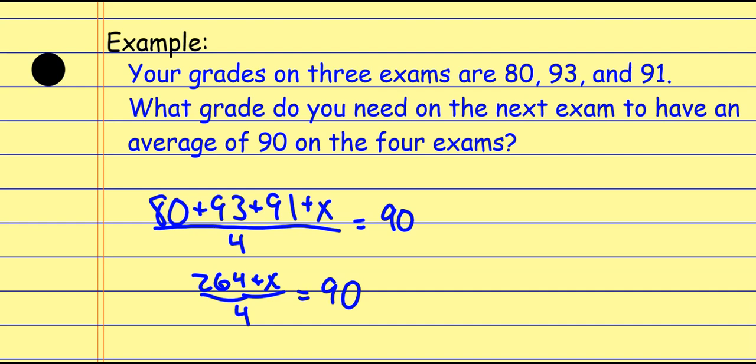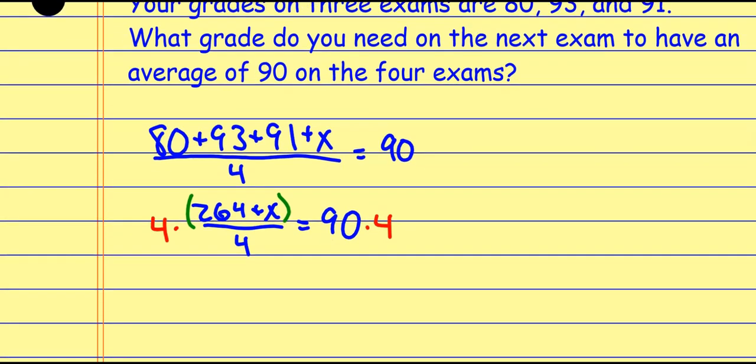And now this is just a linear equation that I'm going to solve, so I'm not real happy with that division sign. But if I was solving this linear equation, remember it's implied that there's parentheses around this, so I have to undo the division first, so I multiply each side by 4. You could also put that 90 over 1 and cross multiply, but here the 4's cancel, so I'm left with the 264 plus x, and that equals a 360.